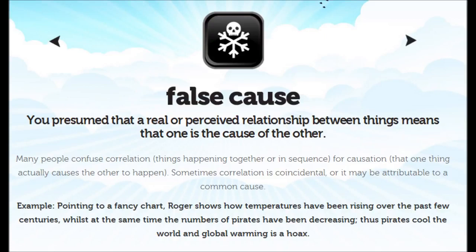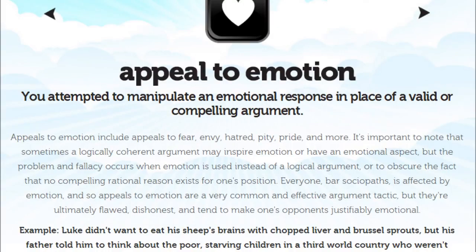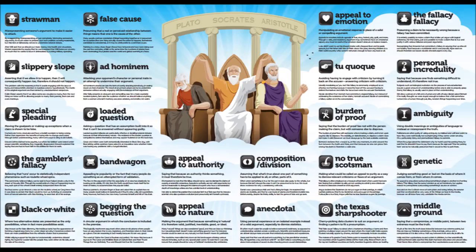2. The fallacy fallacy. You presume that because a claim has been poorly argued, or a fallacy has been made, that the claim itself must be wrong. It is entirely possible to make a claim that is false yet argue with logical coherency for that claim, just as it is possible to make a claim that is true, and justify it with bad reasoning. Example: a chart shows how temperatures have been rising over the past few centuries, whilst at the same time the numbers of pirates have been decreasing, thus pirates cool the world and global warming is a hoax.